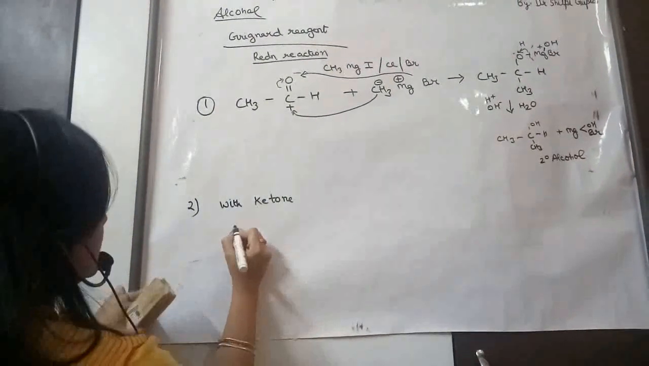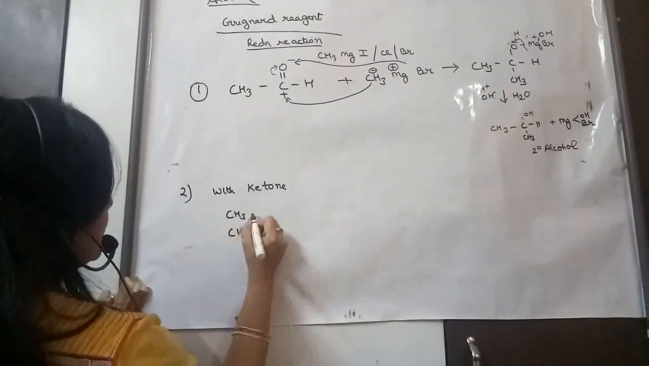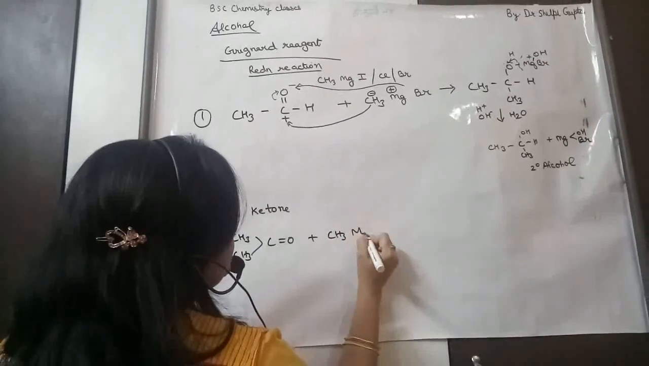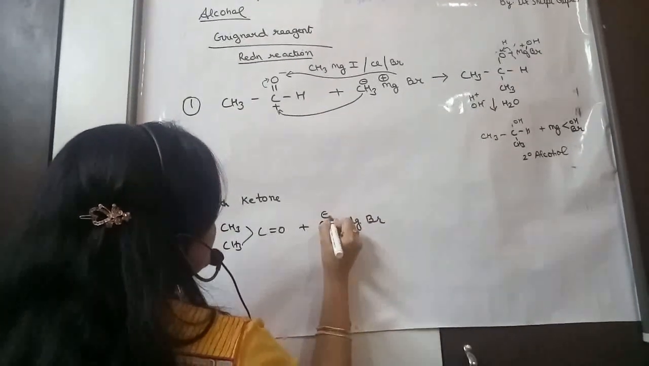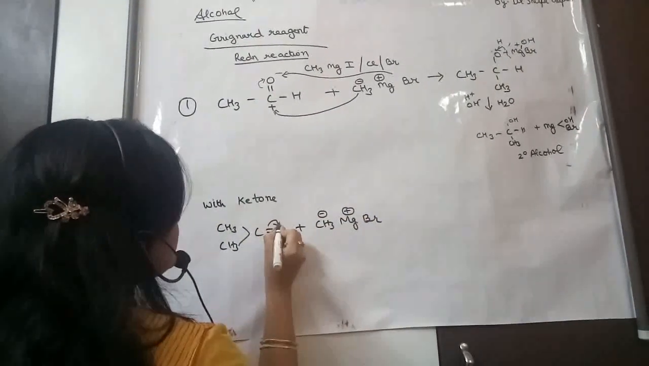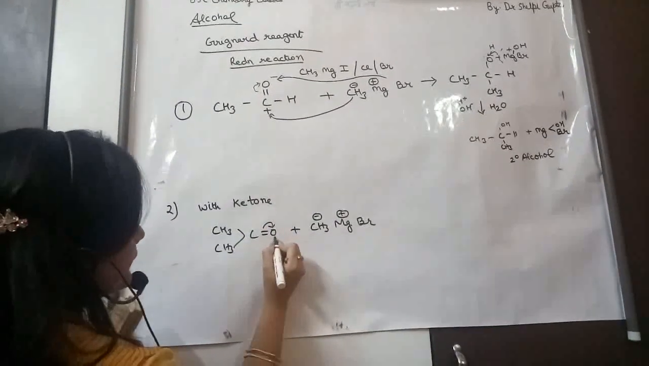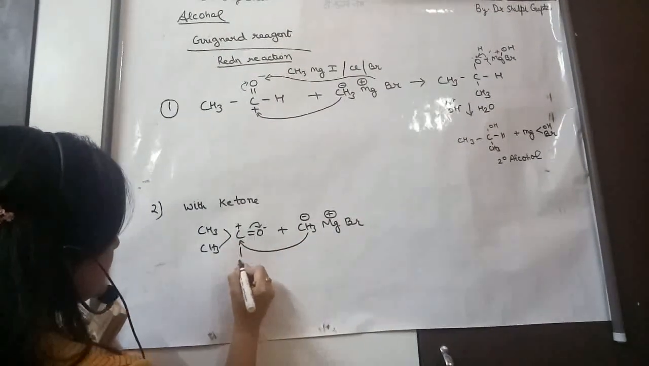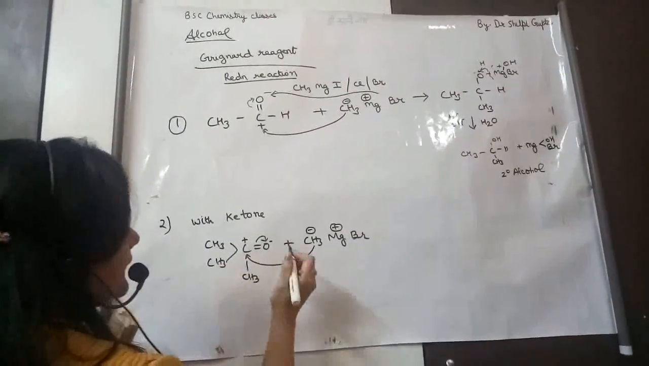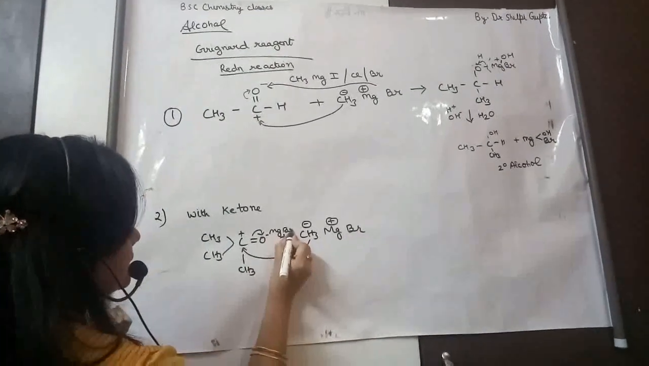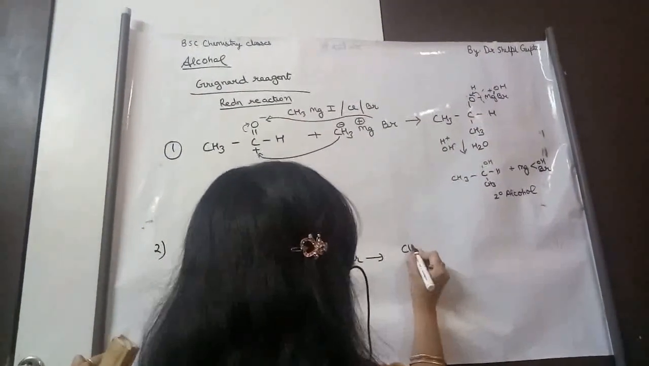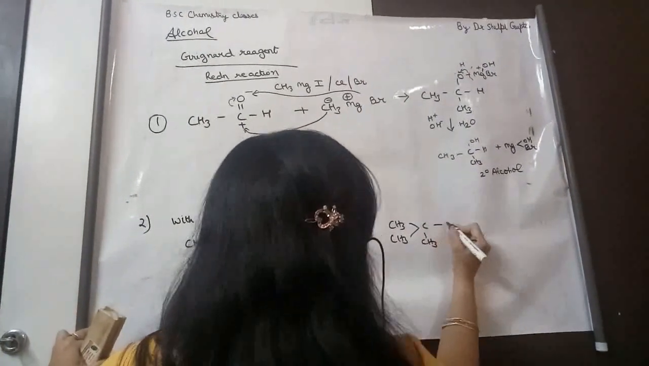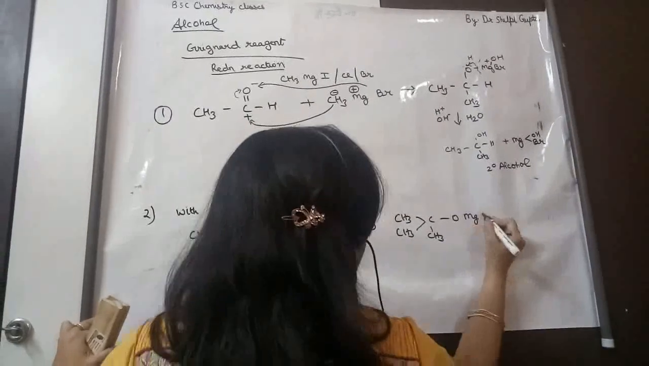Ketone, like CH3, CH3 and C double bond O. Now we will do it fast, since it has become simple for you. It has a negative charge, it has a positive charge. The lone pair of electrons of oxygen will move here, it will become electronegative and carbon will become electron deficient. I am doing it fast because I have explained it earlier. CH3 will attack here, MgBr will attach here, and what will form is CH3, CH3, C, CH3, OMgBr.